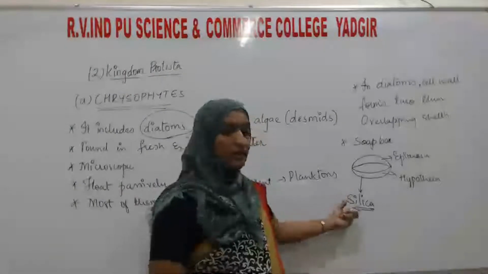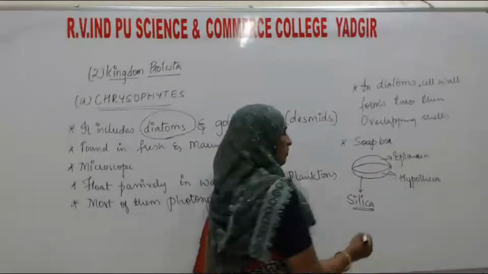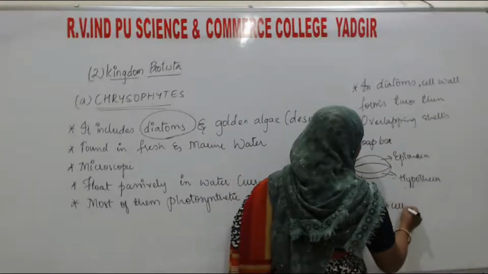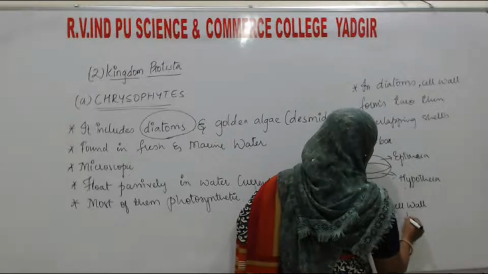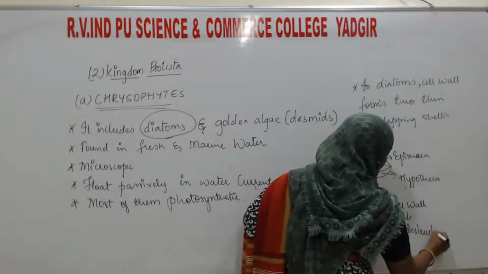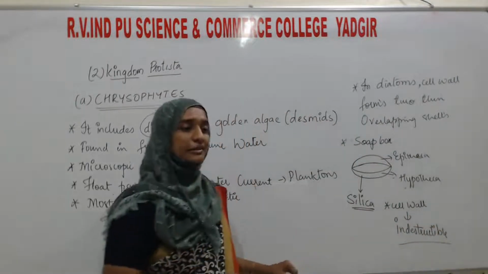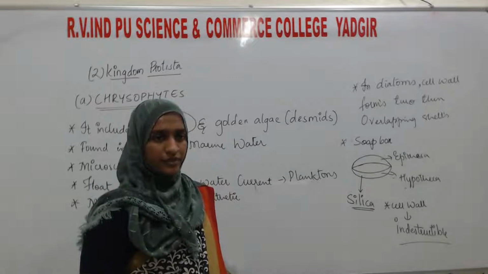Okay. So, due to the deposition of silica in their cell wall, the cell wall will become indestructible, means which cannot be destroyed easily. Understand?